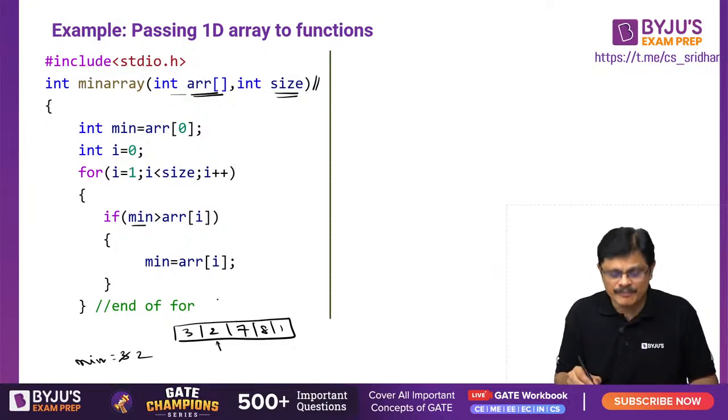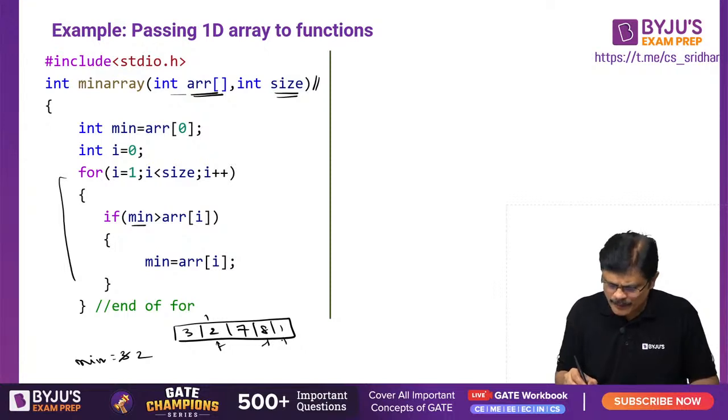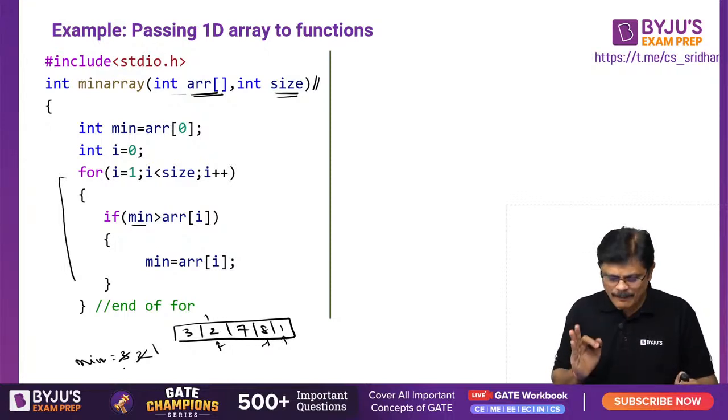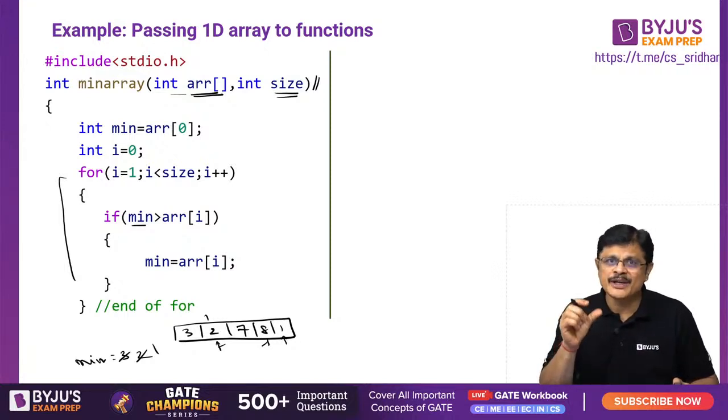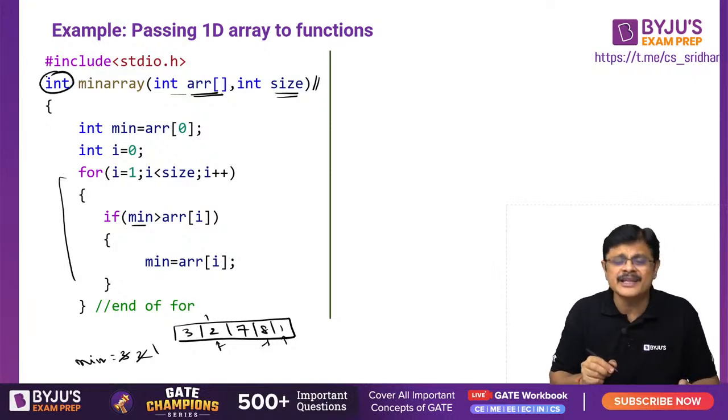Again you move on, because this loop will move from 1 to the end of the array. Now, is 2 greater than 7? No problem. Is 2 greater than 8? No problem. Is 2 greater than 1? Yes. So the minimum is updated with 1. Once you complete the loop, you get the minimum value, and you can return it, because the function returns that particular value.